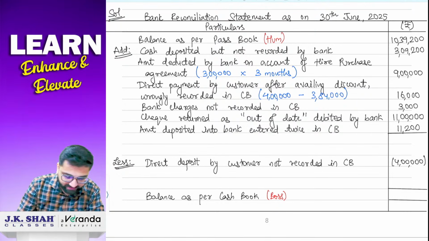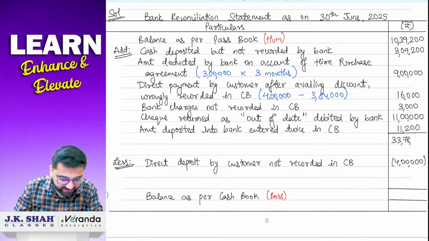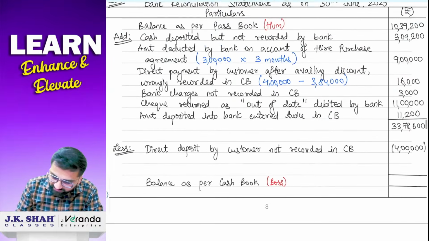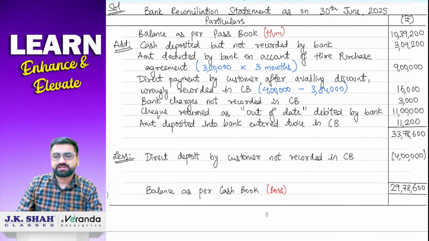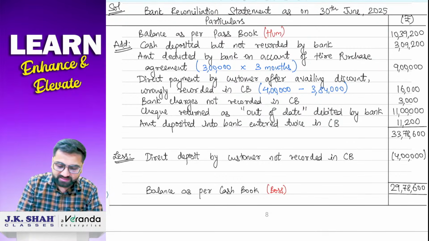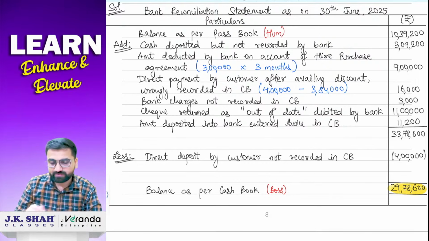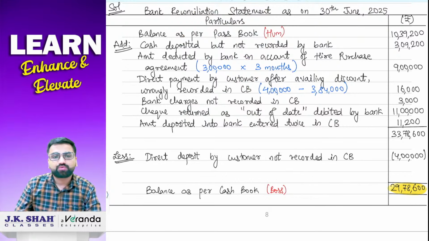So what is the amount, final amount after adding all these things? So it is coming to 33,78,600 rupees. And you just have to subtract 4 lakh from it. So your final answer will be 29,78,600 rupees. Now if I ask you that this final answer जो आपका आया है balance as per cash book, वो कौन सा बैलेंस है, फेवरेबल बैलेंस है कि ओवरड्राफ्ट बैलेंस है?